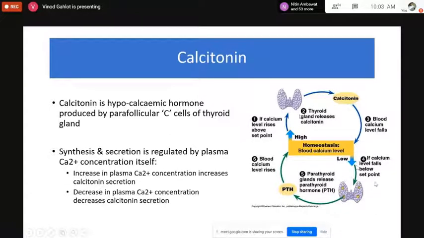But if the calcium level falls below the set point, that means the plasma concentration of calcium decreases, then the parathyroid hormone will be released. You can see here on the back side of the thyroid, four parathyroid glands are present on the posterior side, the yellow dots you can see here. They will be responsible for releasing the parathyroid hormone, and this will increase the blood calcium concentration. So this is the homeostasis of calcium by the two hormones, calcitonin and the parathyroid hormone.